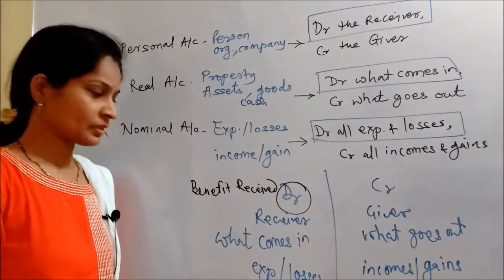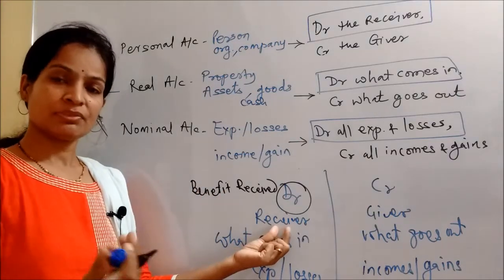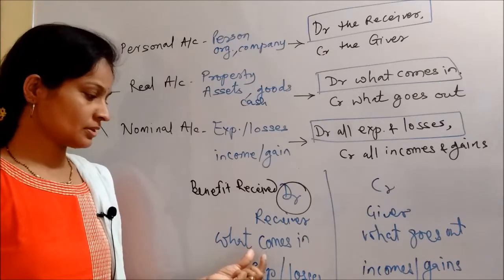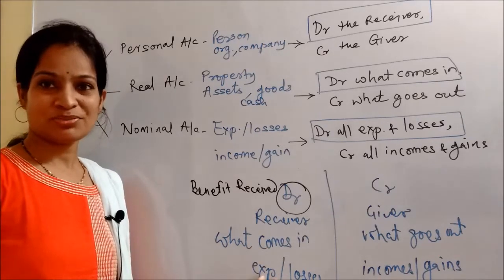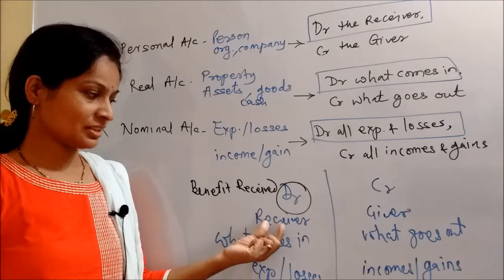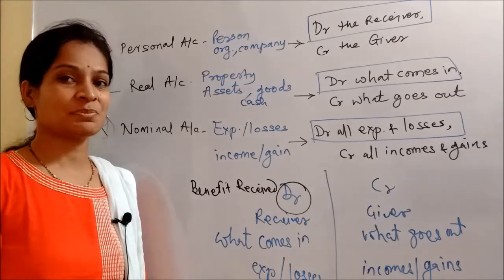So whenever the benefit is received, you will be the receiver. When you are receiving the benefit, that thing is going to come in your business and you are going to spend for it, right? Nothing is free of cost. So if you receive something, you will have to pay for it. So that is an expense, right?